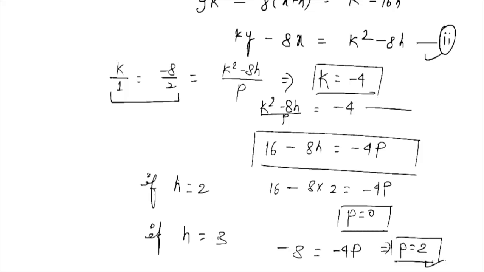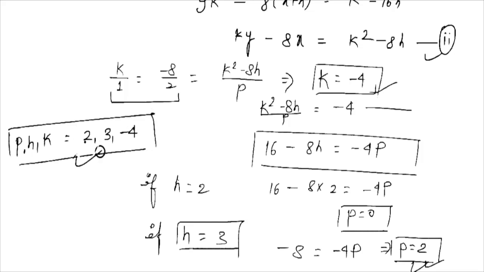Then the value of h is equal to 3, p is equal to 2, and the value of k is equal to minus 4. This is the condition for the answer. Then the values of p, h, k are: the value of p is 2, the value of h is equal to 3, and the value of k is equal to minus 4. This is the right answer of this question.